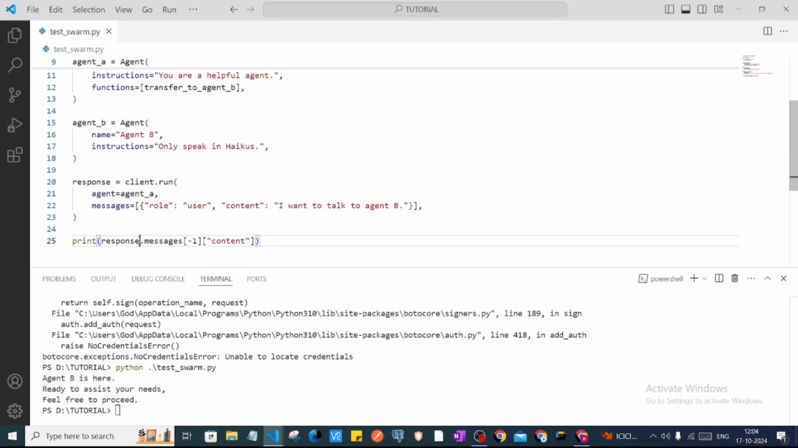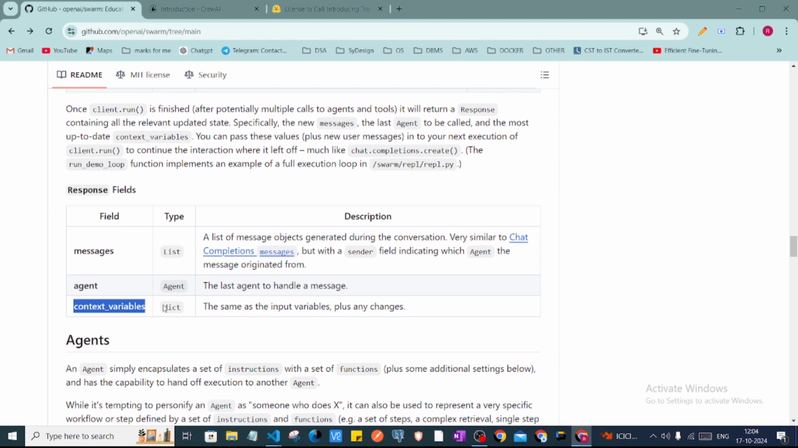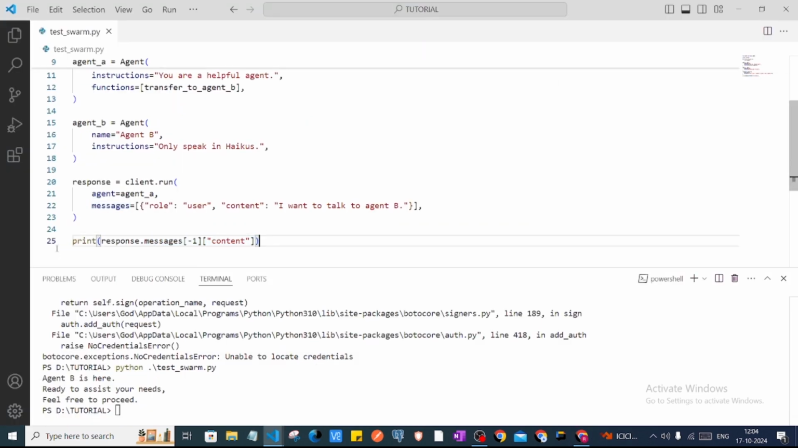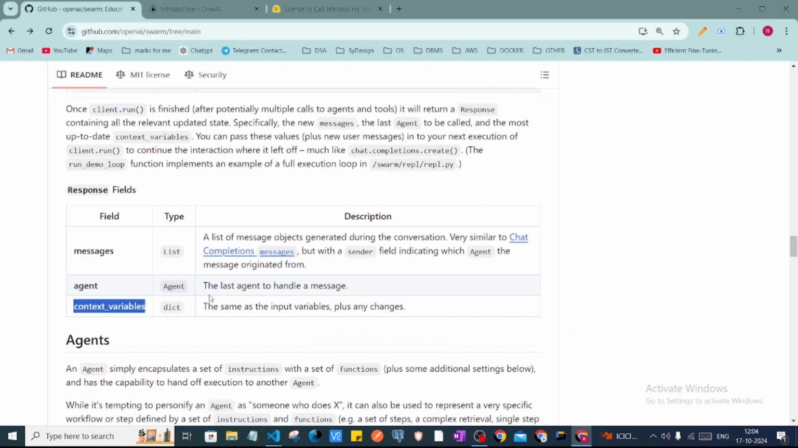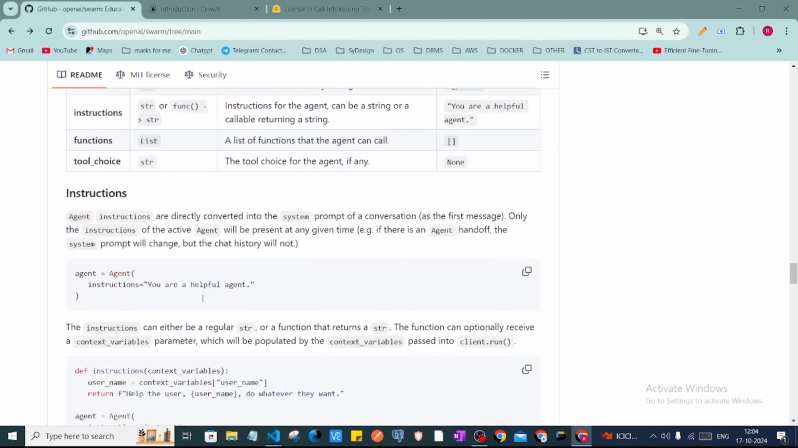So here we are using response.messages. If you want to print the context variable at the end, we can use response.context_variable. So different things from here you can try.